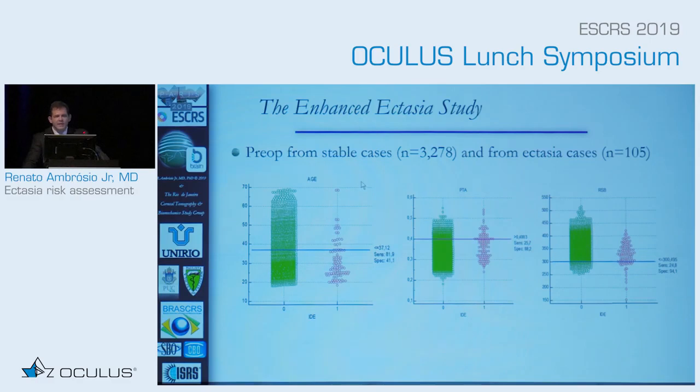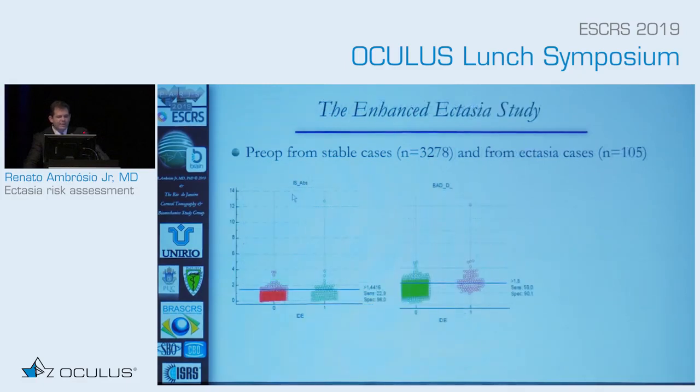We have been collecting cases that had ectasia with a pre-op Pentacam, and we have a large stable group, 105 cases, and you see that age, PTA, and the residual stromal bed don't tell you the story of whether you have ectasia or not. When you look at the data from curvature, IS, the absolute IS, BAD-D, you have a better way of understanding, but still with a sensitivity that's not so high.